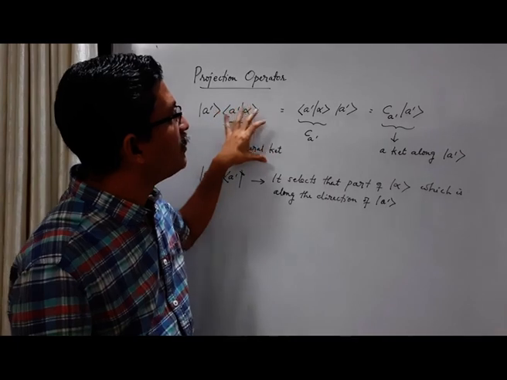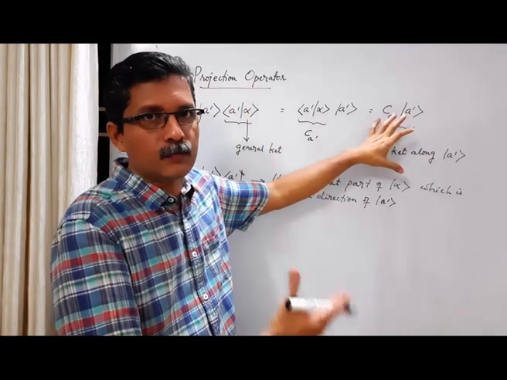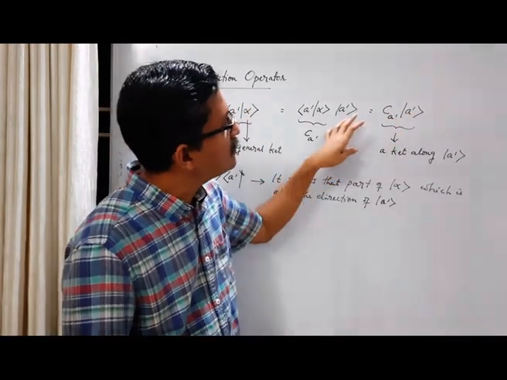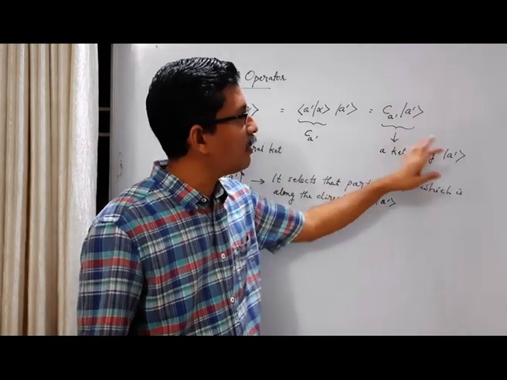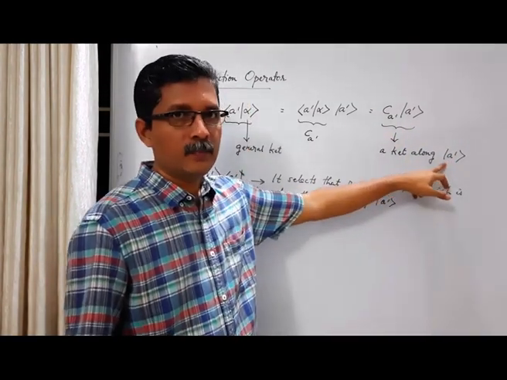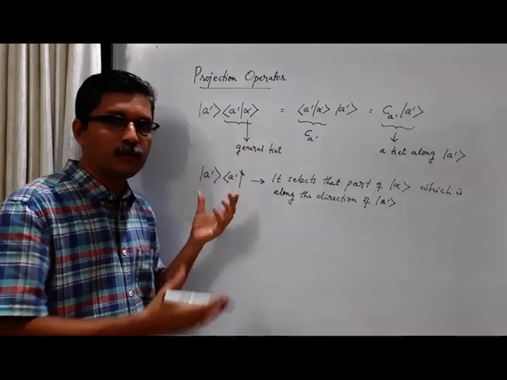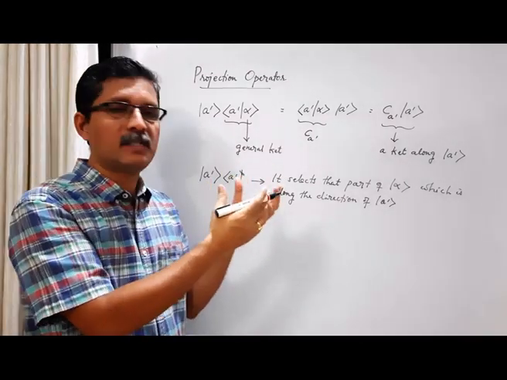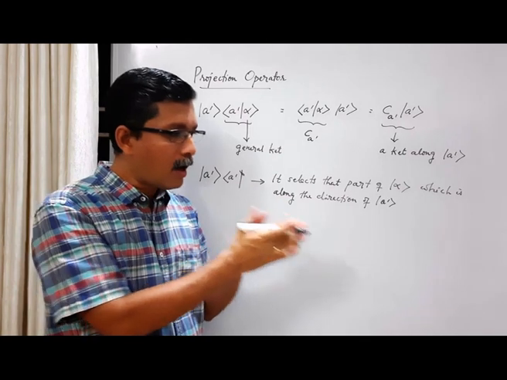From this general ket, it selects a part of the general ket which is directed along the direction of ket A prime.